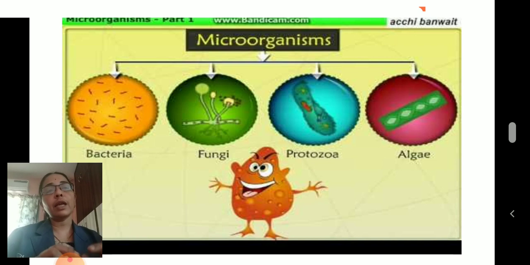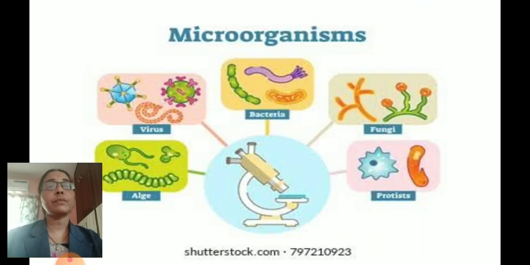Prokaryotic means whatever cell organelles are inside are not bounded. The nucleus is not bounded, it is free inside, so these are called prokaryotic. And the organisms in which the nucleus is bounded, all the things are bounded and packed, are called eukaryotic. Now we are going to study only microorganisms, not the higher animals. These microorganisms are divisible into bacteria, fungi, protista, virus and algae.